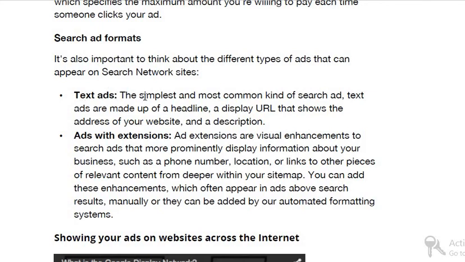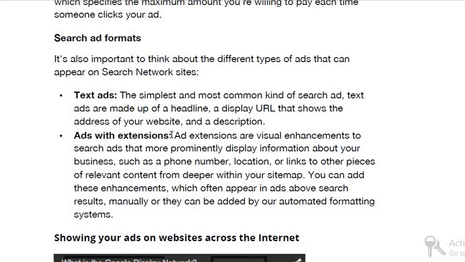The simplest and most common kind of search ad, the ad which we see in organic search results on Google's first page, 4 on the top and 4 on the bottom, maximum 8 capacity. So we call them simple text ads. Text ads are made up of a headline, a display URL that shows the address of your website and a description.